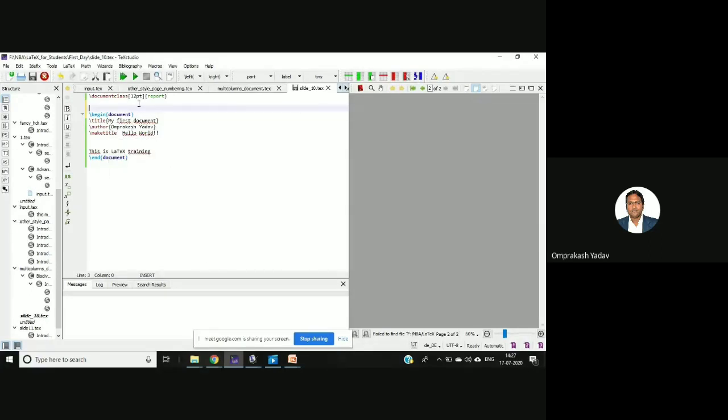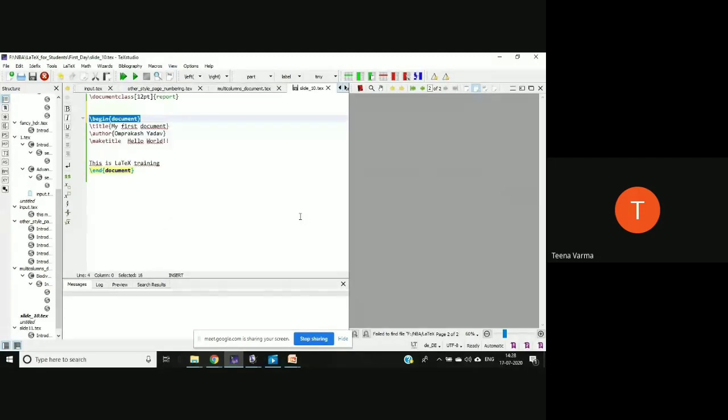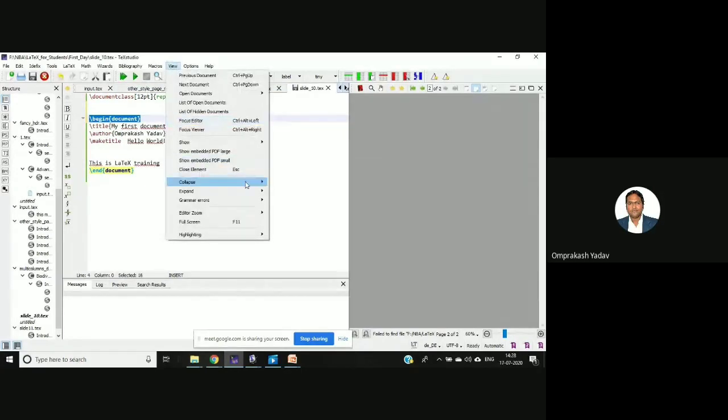Okay, so first this one, then the \begin{document} and the \end{document}. Sir, they need a little bigger font size. Okay. Just let me know now whether it's okay. Sir, one more.